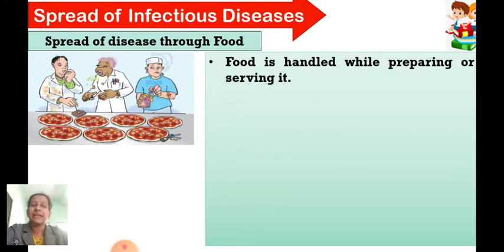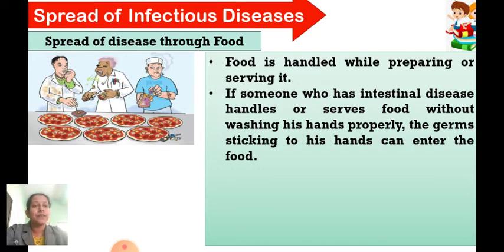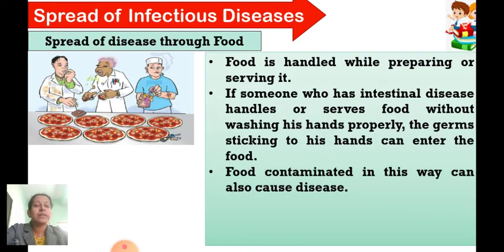So food is handled while preparing or serving it. If someone who has an intestinal disease handles or serves the food without washing hands properly, the germs sticking to his hands can enter the food. Fine. And therefore food gets contaminated in this way and can also cause disease.